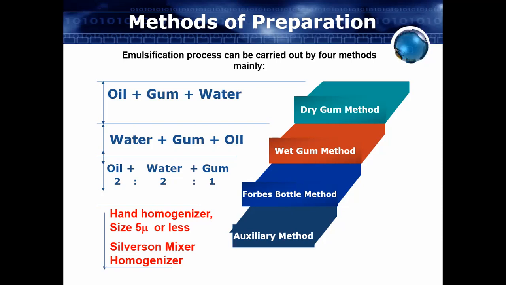Examples of emulsifying agents I have told: acacia gum or tragacanth gum can be utilized. So these are the three methods of preparation of emulsion: the dry gum method, wet gum method, and bottle method, and at industry level we can use any kind of instrument.